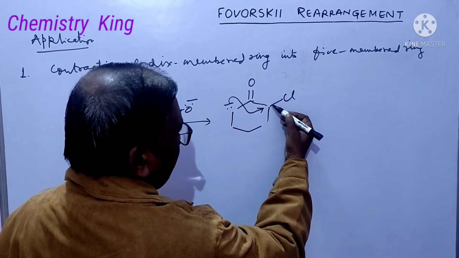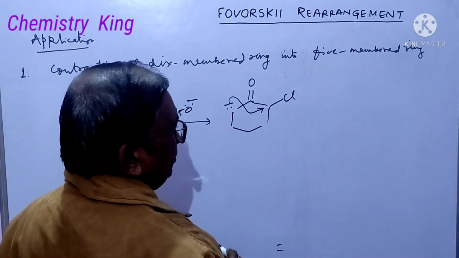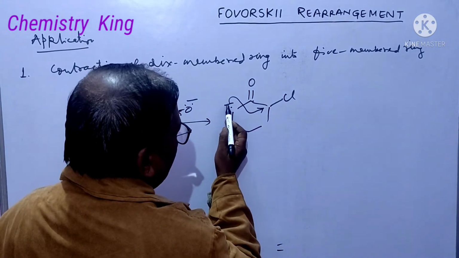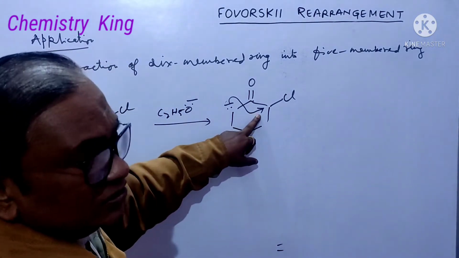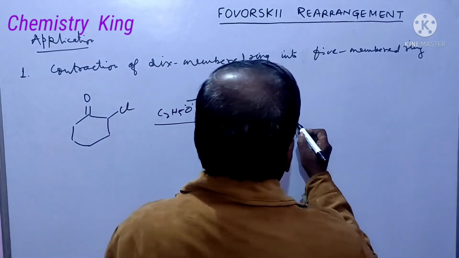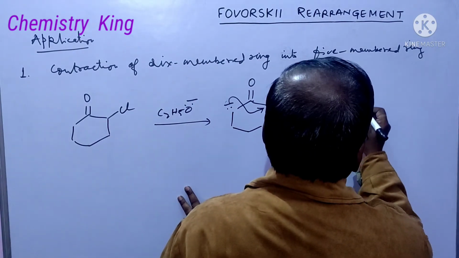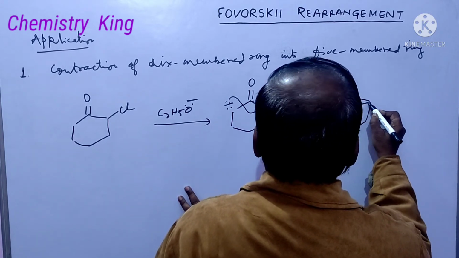Sigma orbital, you can say. Therefore, in this direction there will be sigma star. So this electron pair, this negative charge, will attack this sigma star. This chlorine is eliminated as chloride ion, and you will get this.